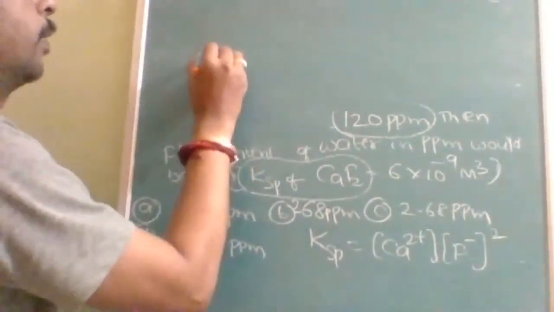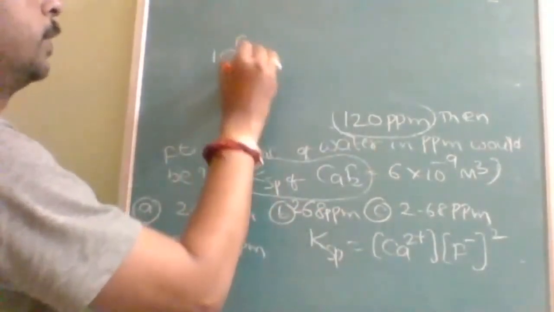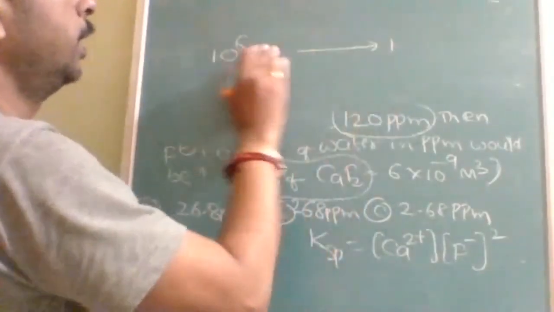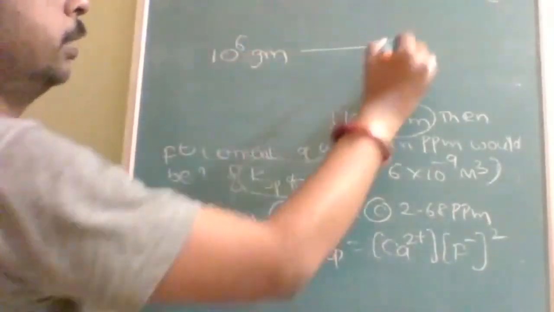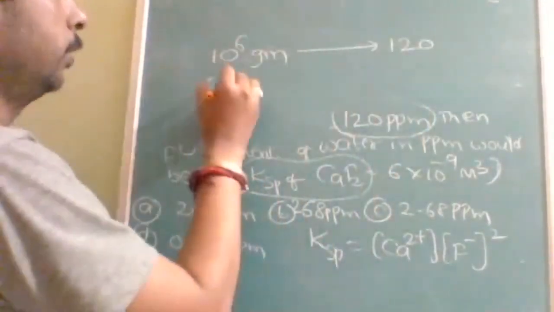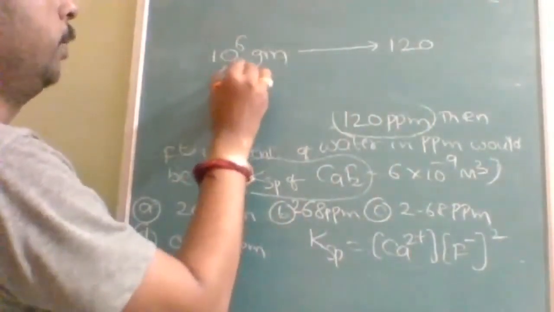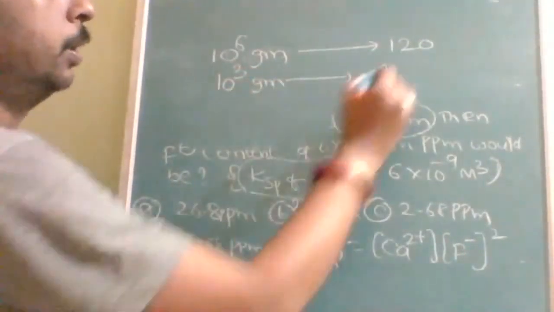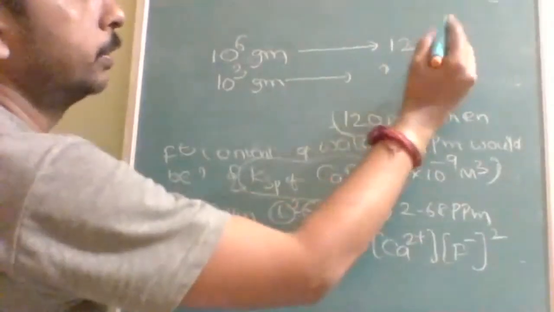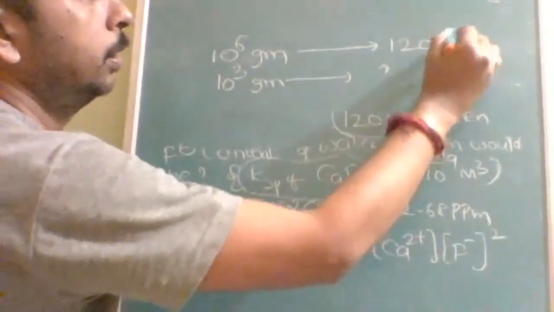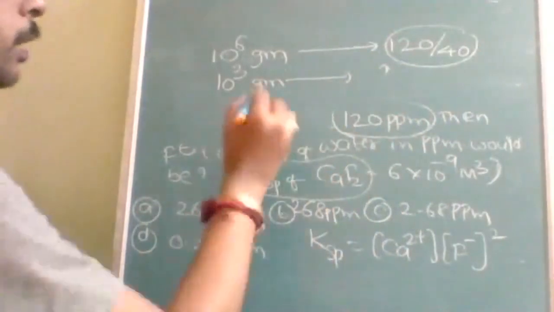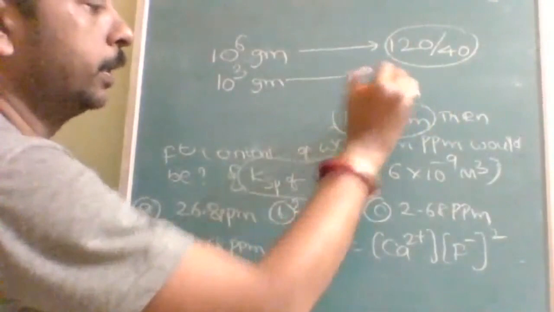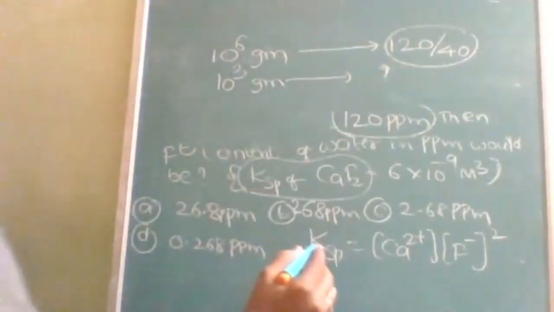Otherwise we can say 10 to the power of 6 milliliter is equal to 10 to the power of 6 gram of water will contain 120. Understood? And 1 liter will be 10 to the power of 3 grams. So, this is in grams, so you will convert into the moles by dividing by 40. Then, what is 40 here? Calcium molecular mass. Okay? So, by this way, you will get the calcium concentration.